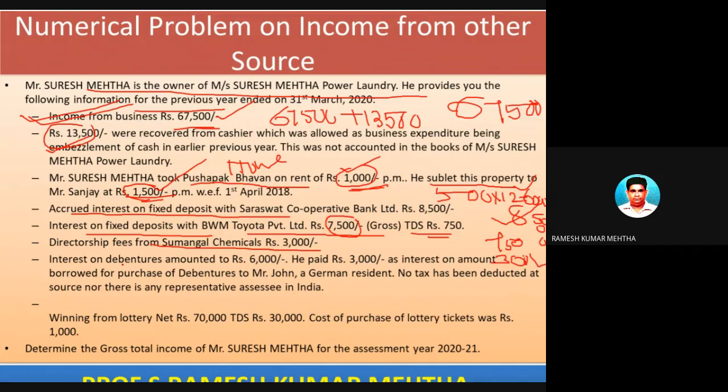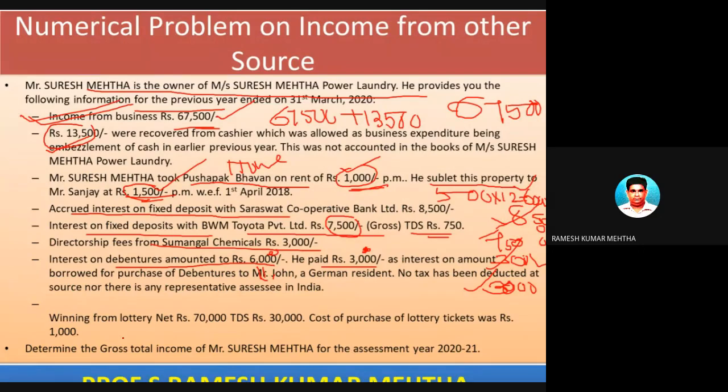Interest on debentures is 6,000 rupees. He paid 3,000 to the bank on this 6,000 on earning interest on debentures. So this is deducted from 6,000 rupees, and income on interest from debentures is income from other source.